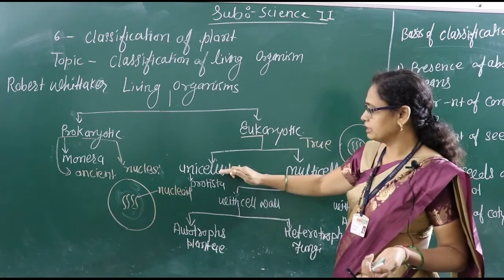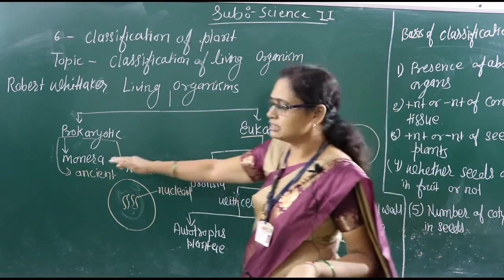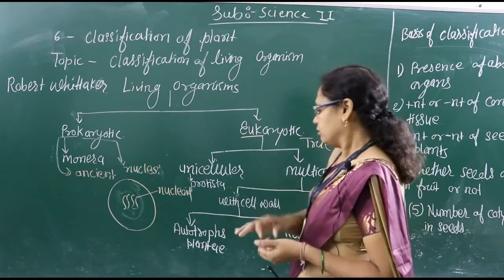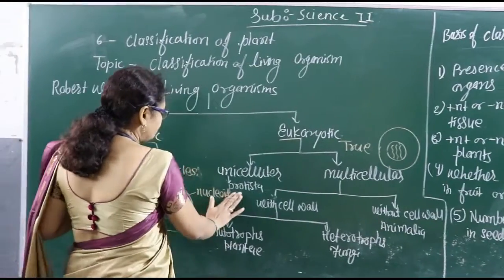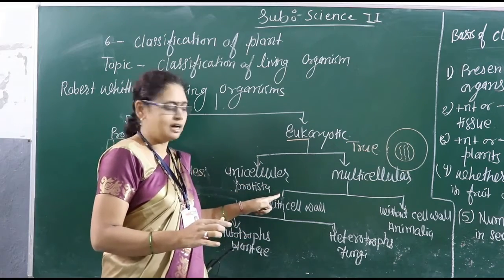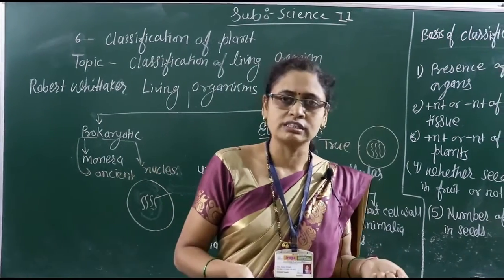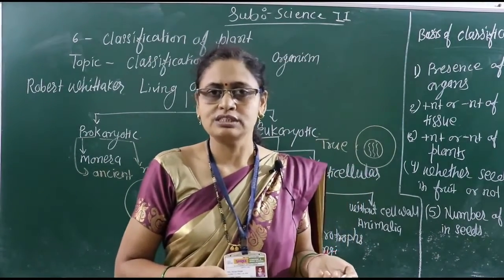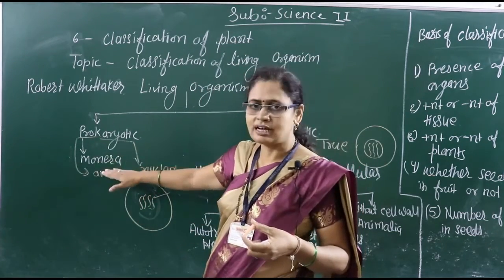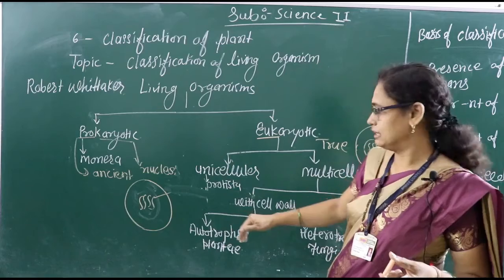Among unicellular organisms, the next kingdom is Protista. The first kingdom is Monera, the second kingdom is Protista. In Protista, we keep all the unicellular organisms. Protista is also known as protozoa. What are examples of Protista? Amoeba, paramecium, euglena, volvox, all these are examples of unicellular organisms. So in the process of evolution, you can see Monera, then the eukaryotic cell, then the unicellular organism.